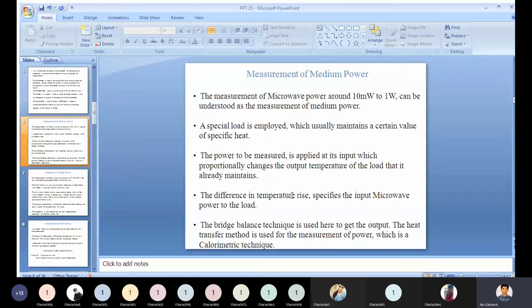A special load is employed which usually maintains a certain value of a specific heat.